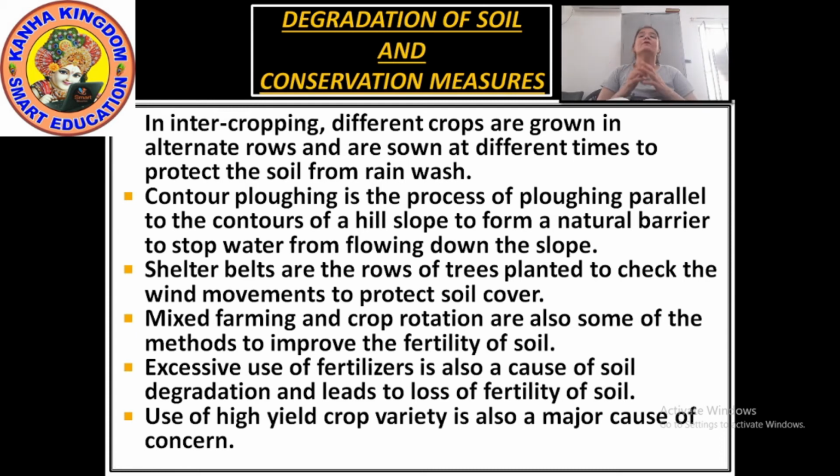Okay, contour plowing now. Contour plowing is the process of plowing parallel to the contours on a hill slope. Contour plowing is done on a hill slope to form a natural barrier to stop water from flowing down the slope. By contour plowing, the flow of water stops.